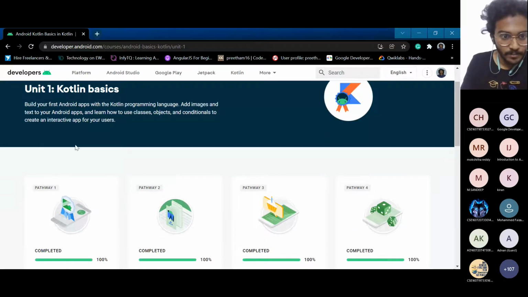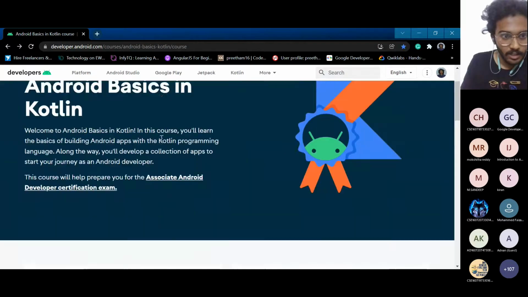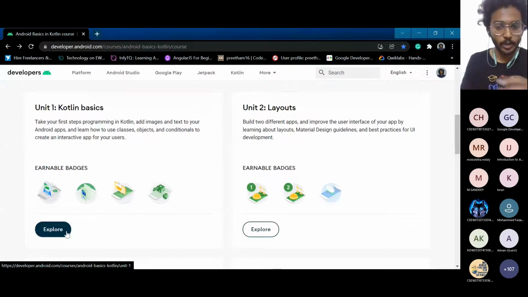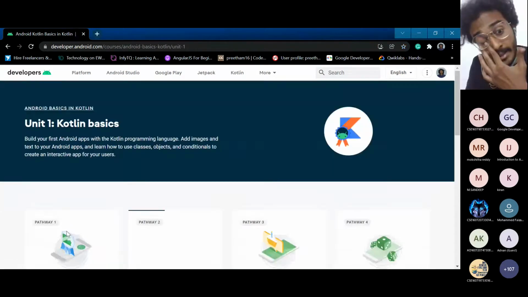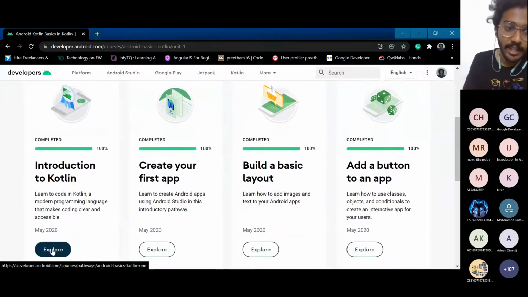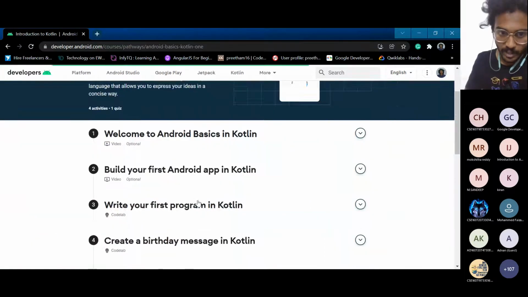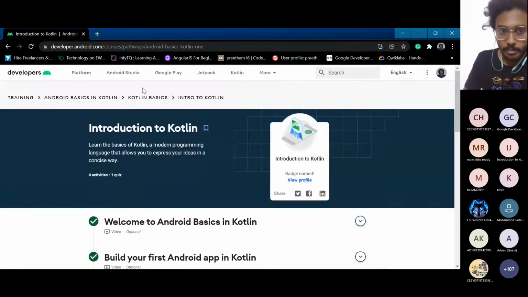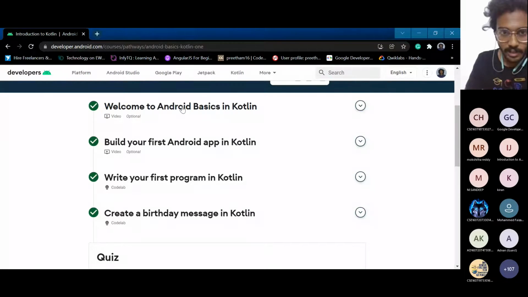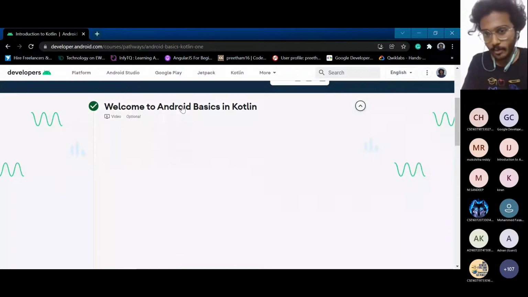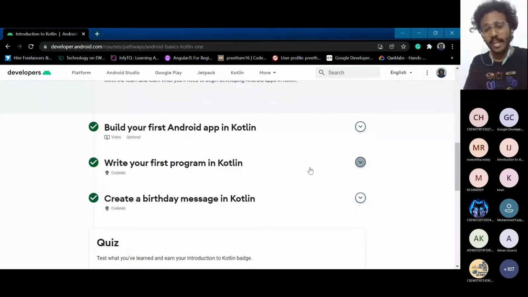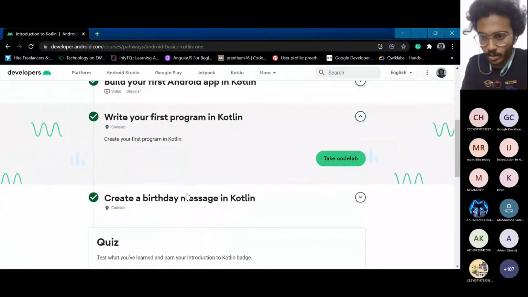Coming to the first unit, let me tell you how the environment is going to be. I think in cloud you saw something like Quick Labs, right? In this we'll have something called Code Labs. When you enter the pathway, you will have these level-wise units. You have to go through all the videos, which will take you through the course. Starting with Kotlin, let me show you how the code lab looks.